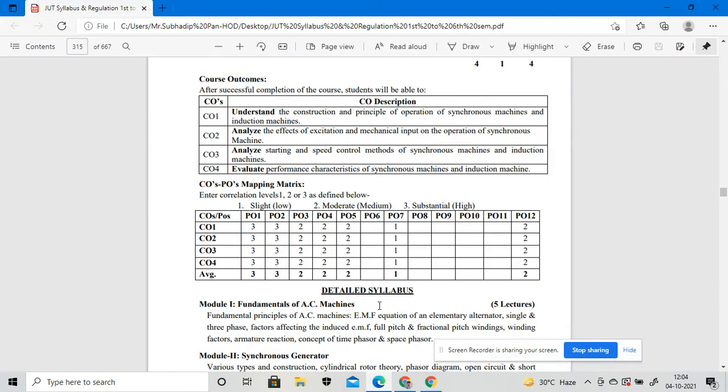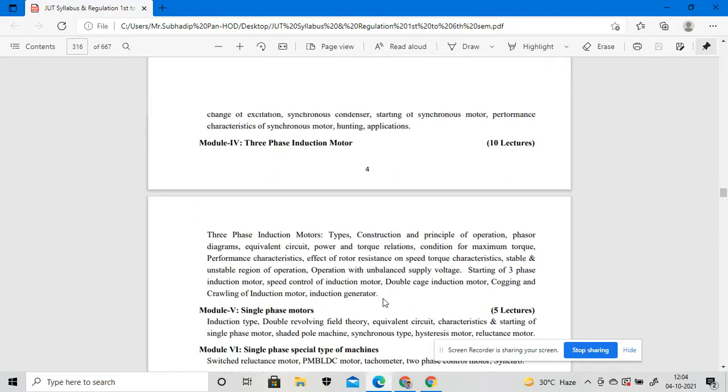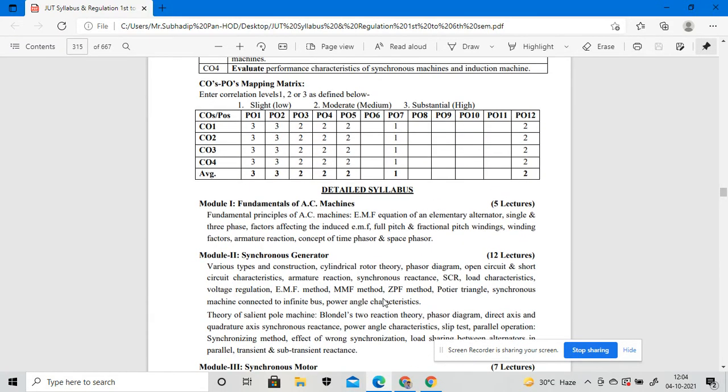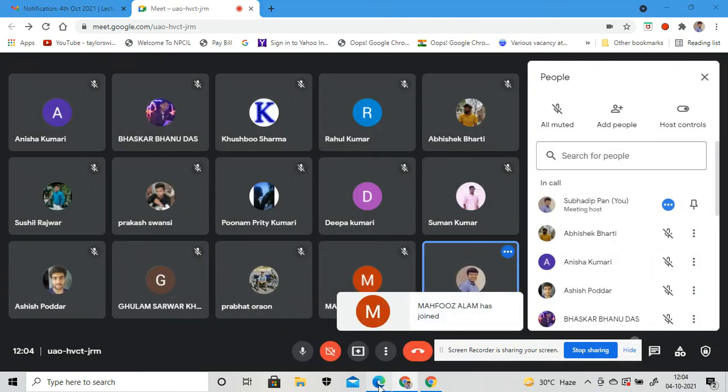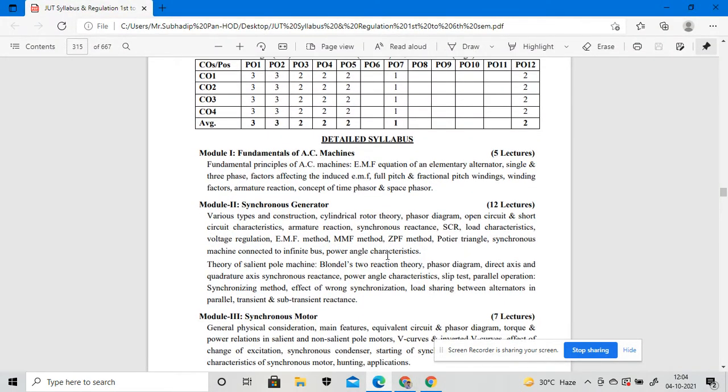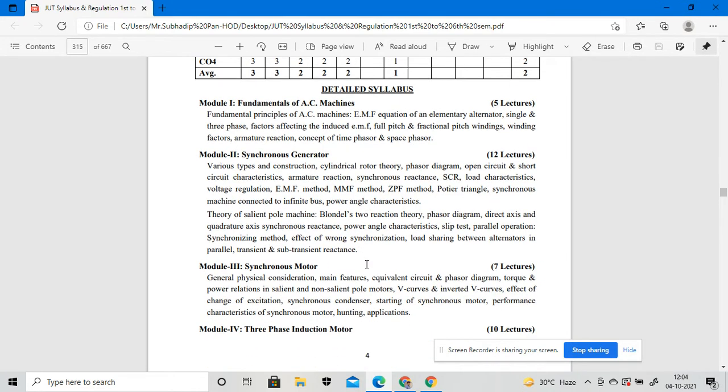Okay. So, in the particular syllabus, you have a total of 6 modules, I think. The first module will comprise the fundamentals of AC machines, right? The second module will consist of the synchronous generator. The third module, the synchronous motor.